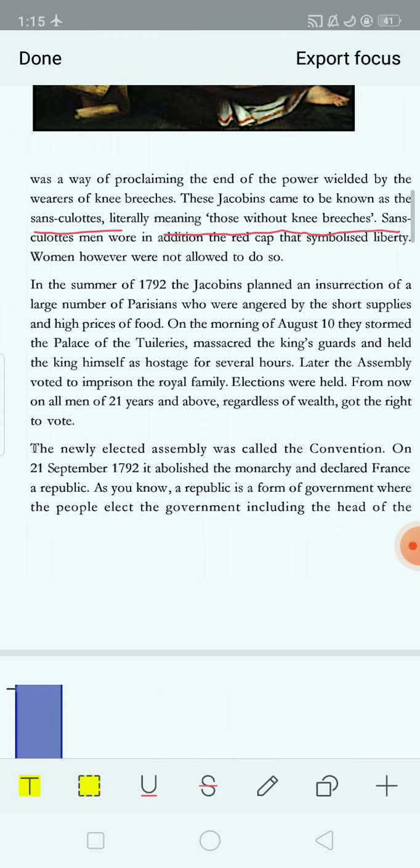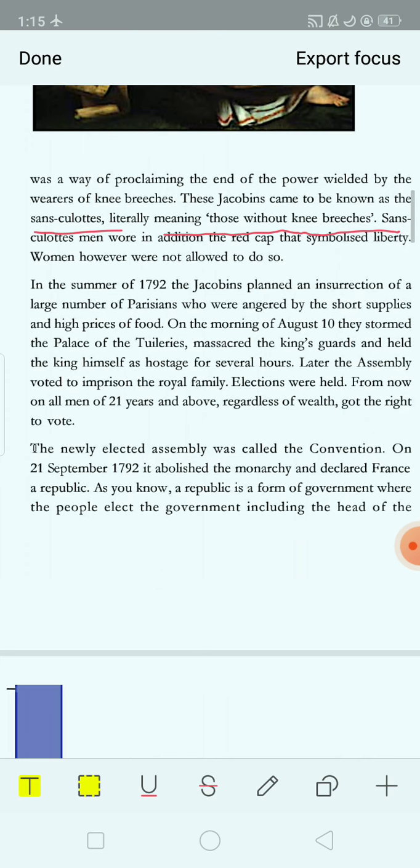Now, in the summer of 1792, the Jacobins planned an insurrection of a large number of Parisians who were angered by the short supply and the high prices of food. They planned to solve this problem.